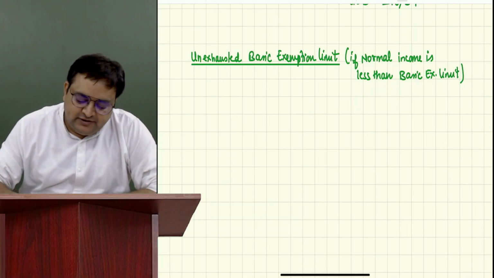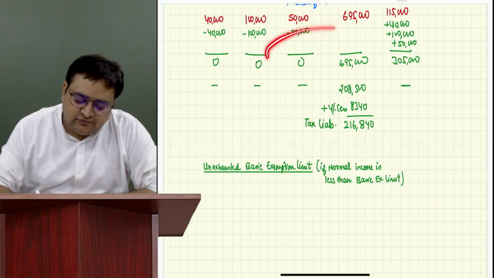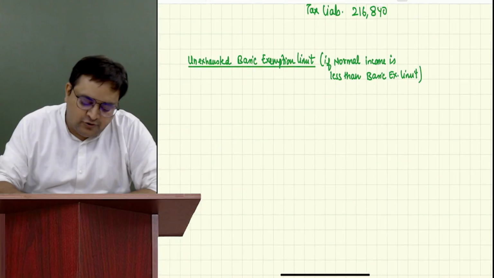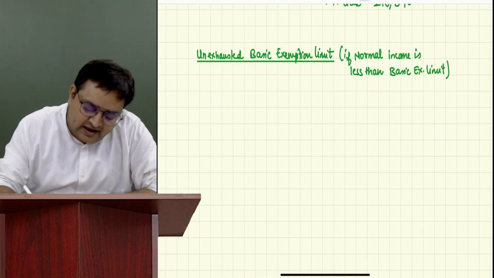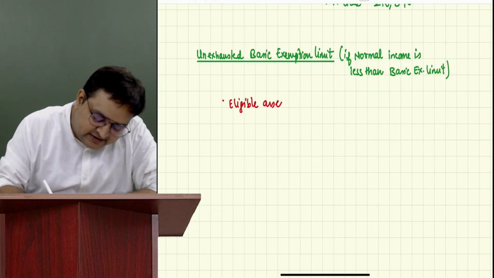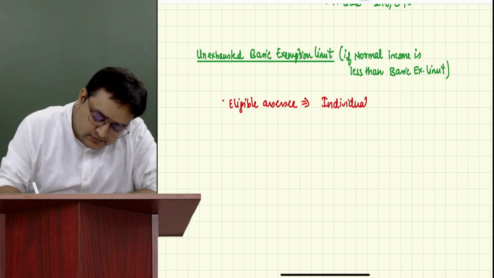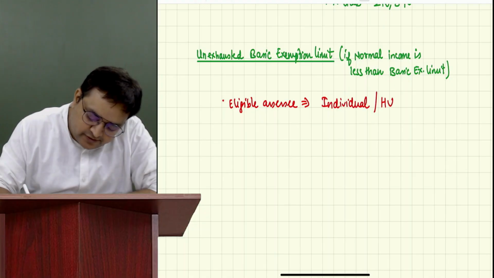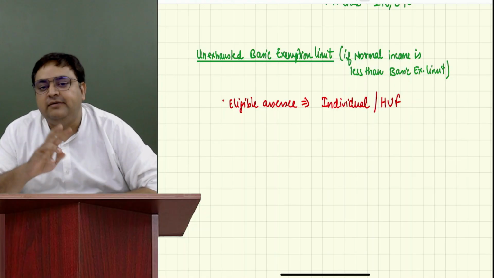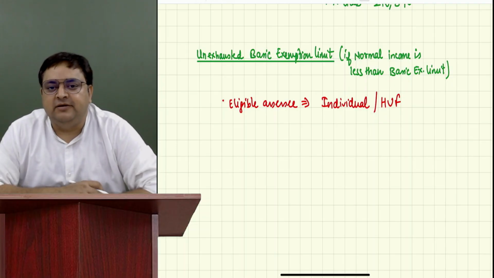So we will do this calculation. Guys, what do you think, will we do this calculation for all types of assessee? No, they have said only this calculation. Who is the eligible assessee over here? The eligible assessee is only individual or HUF. Only these two will get the benefit of unexhausted basic exemption limit.